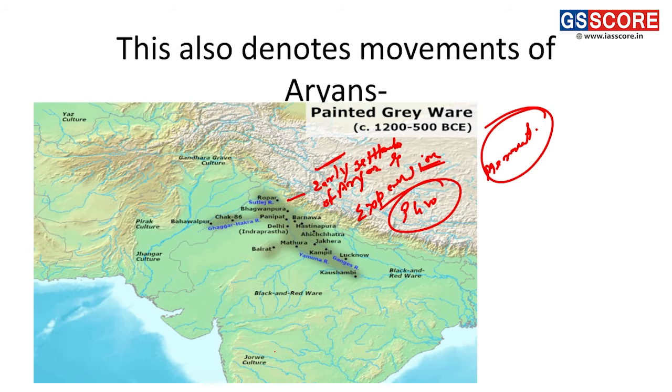As you can see in the map also, the Ghaggar, Hakra, and the Satluj were the starting range of Aryan settlements, and they moved gradually forward to the eastern and the lower Ganga basin.